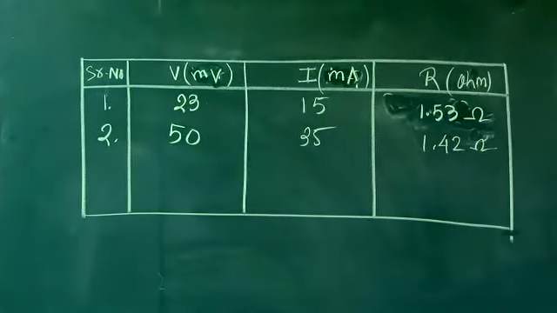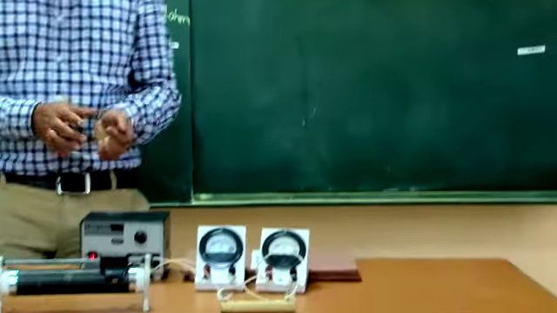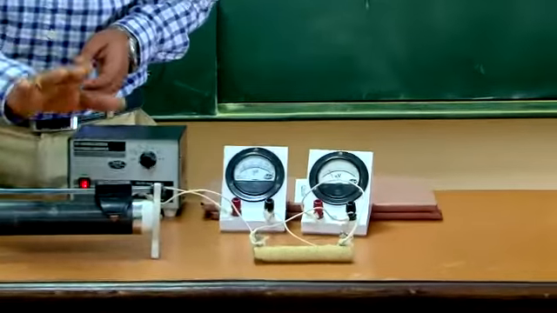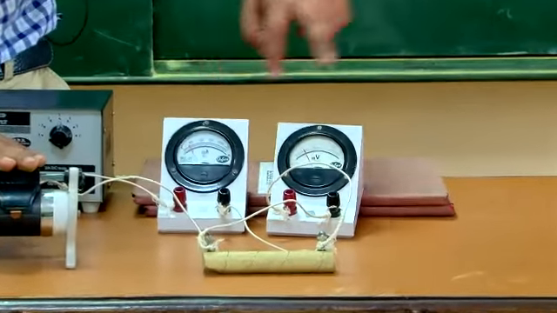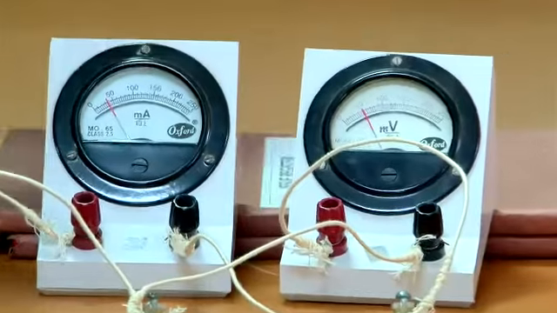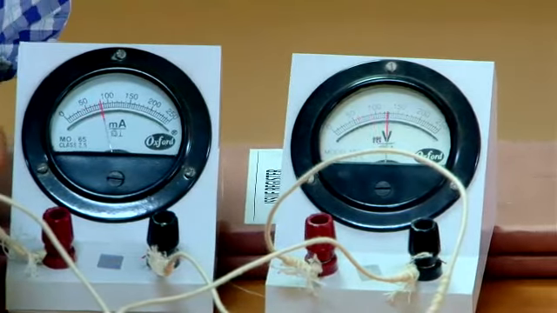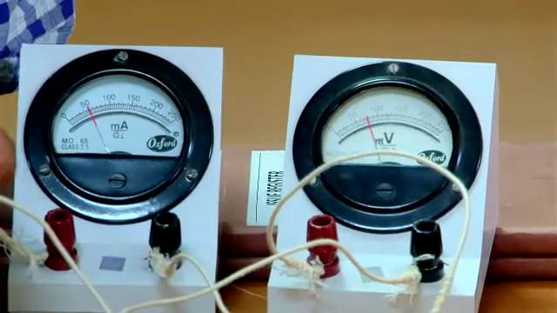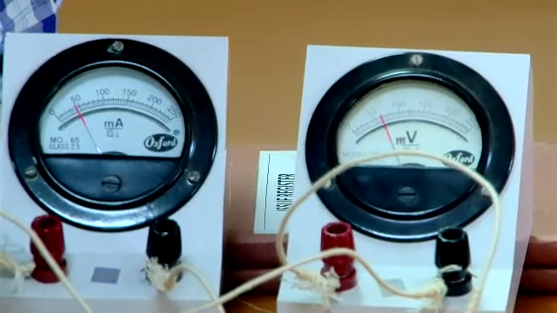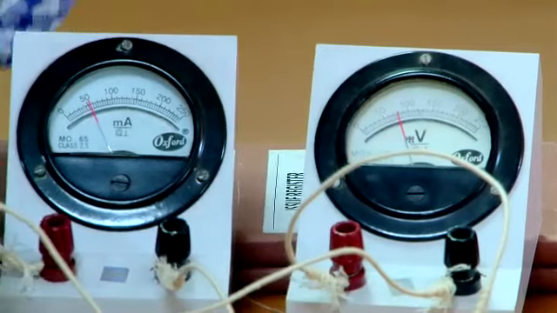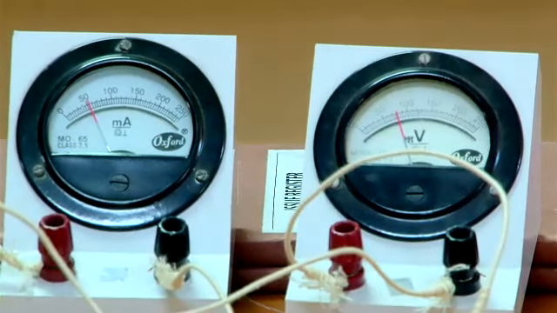Next, third reading. Again I will be changing these values. Now I am making this near 75. See the voltage.